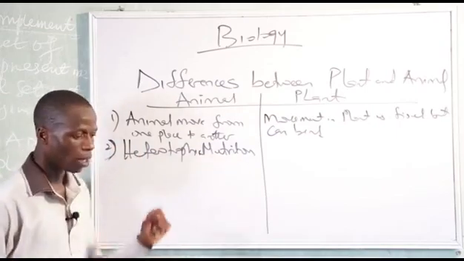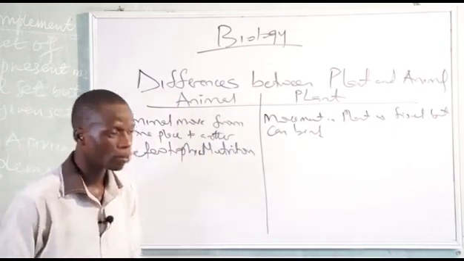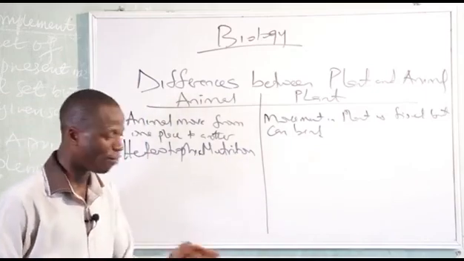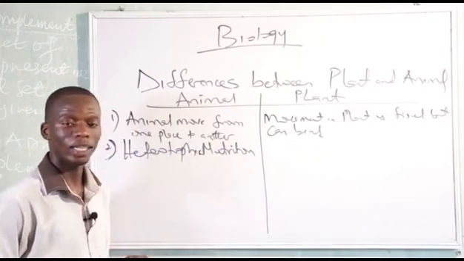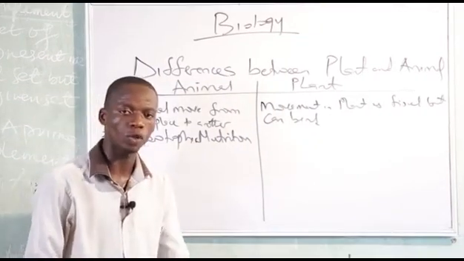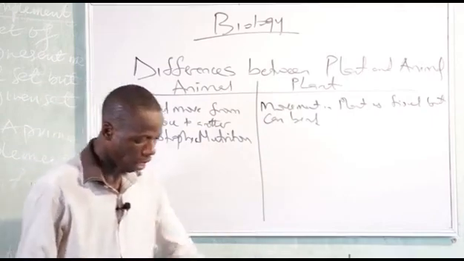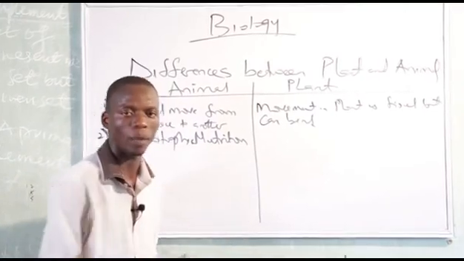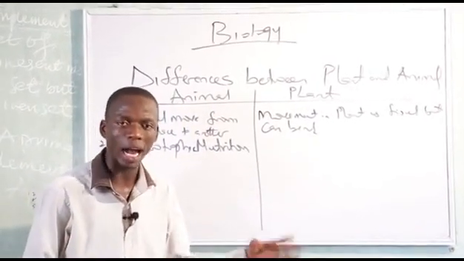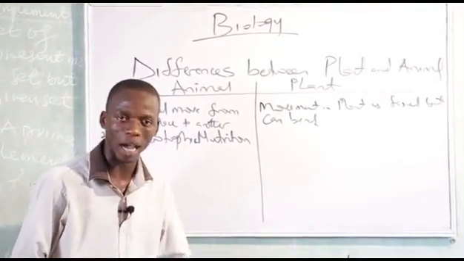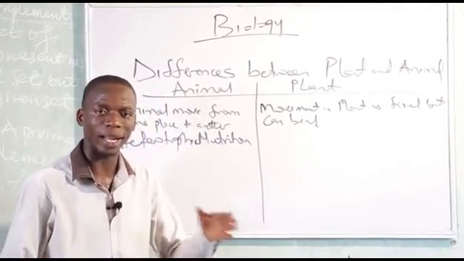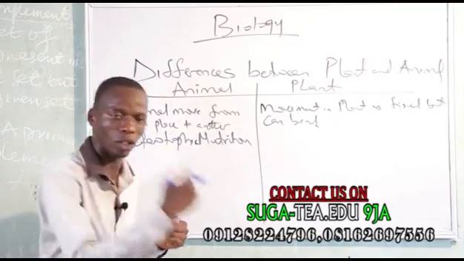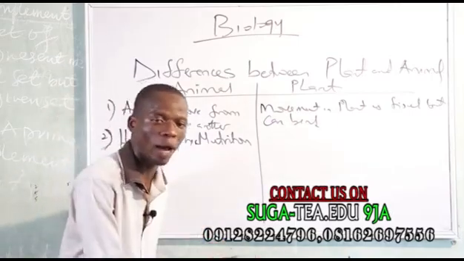For example, let's say I have green herbs here, and goats get into the farm and feed on the grasses. The goat is the primary consumer. If I now kill the goat, I am now the secondary consumer. So the plants, the green herbs, are the producer, while the goat that feeds on it directly is the primary consumer, and I, as a human being, feed on the goat, so I am a secondary consumer.